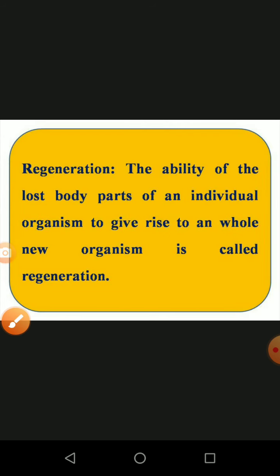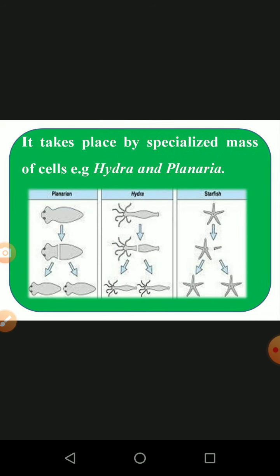And regeneration: it is the ability of a lost body part of an individual organism to give rise to a whole new organism. A small example: we have seen a lizard, when the tail is cut, the tail grows again. Like that, in some organisms the degenerated or detached part becomes a new individual. That is called regeneration. This takes place in an unspecialized mass of cells, for example Hydra and Planaria.